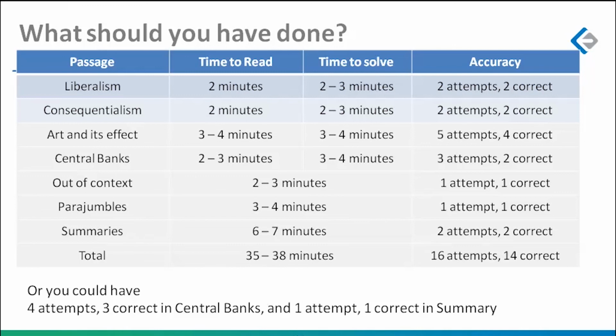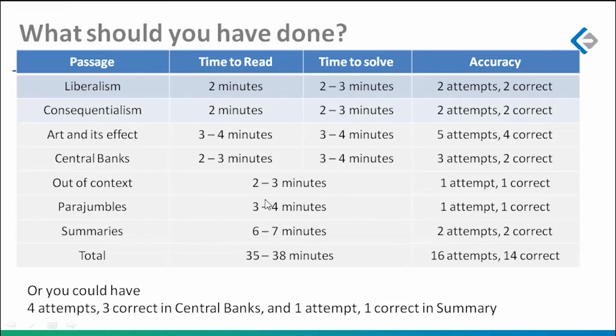Don't waste your time. Parajumbles, maybe one attempt, 1 correct would be a better option than going for 2 attempts and 1 correct, again because you had wasted your time. And summary questions, 6 to 7 minutes, 2 attempts and 2 correct. I know that I call the summaries pretty difficult, but if you don't want to, that's what I've written at the end of the page. If you don't want to attempt 2 summaries because you are not comfortable with summary questions, they tend to affect your morale or your confidence or your motivation, fine.